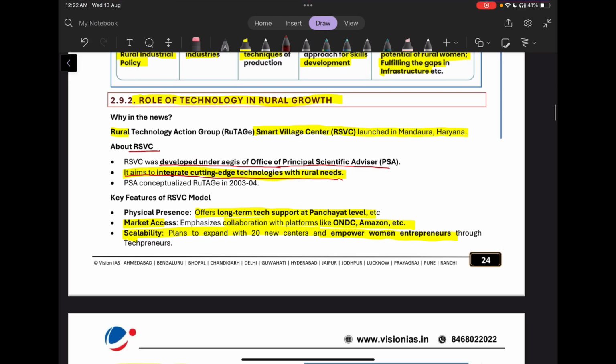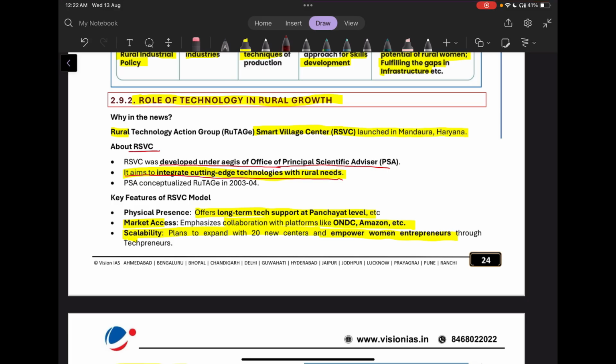Now, what can be the role of technology in rural growth? So, rural smart village centers, they were launched in Mandwara, Haryana. So, what are these? They are developed under the aegis of Principal Scientific Advisor, and they aim to integrate cutting-edge technologies with rural need.